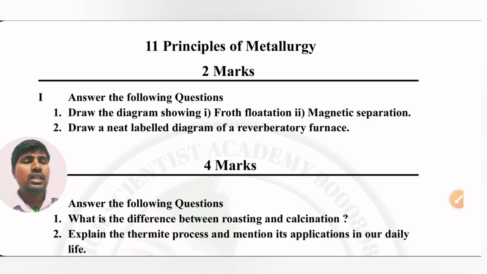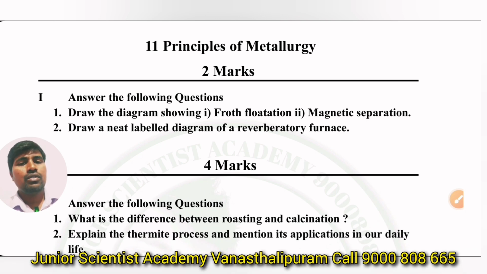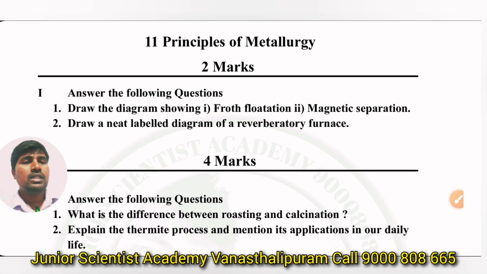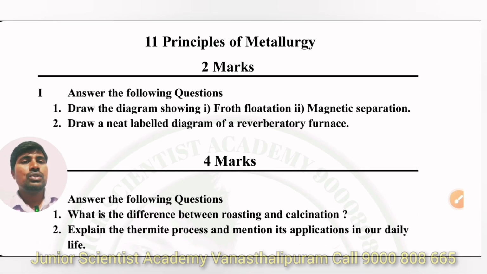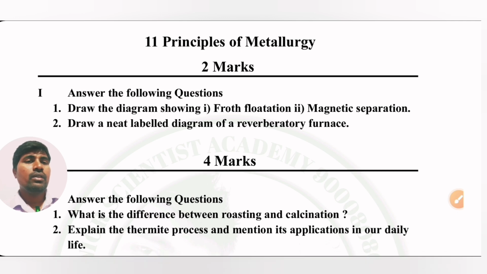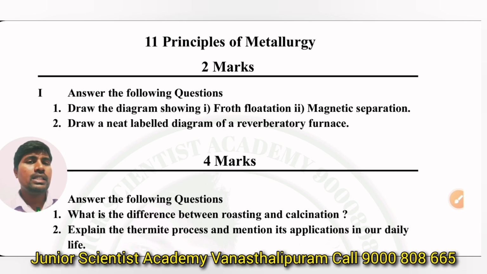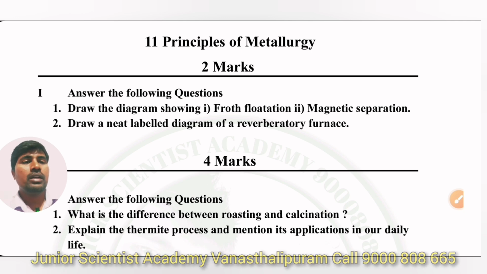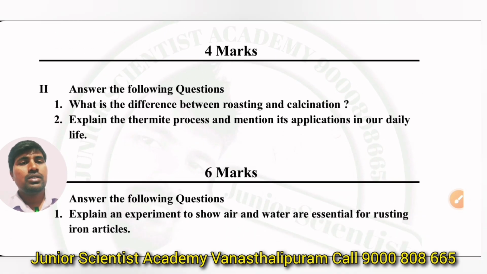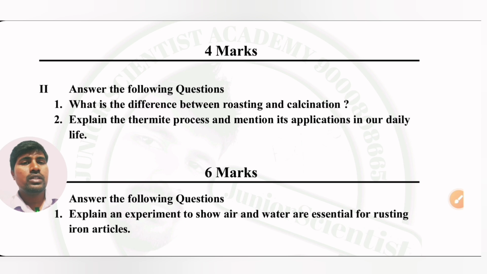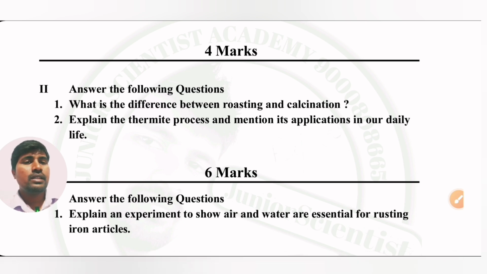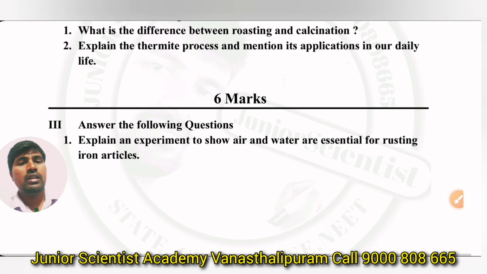Next, principles of metallurgy. 2 marks questions and 4 marks questions. 6 marks questions. Here, I am expecting diagram based questions. Principles of metallurgy means froth flotation and magnetic separation. Next, second question is draw a neat labeled diagram of a reverberatory furnace. Diagram based questions. Next, 4 marks questions. What is the difference between roasting and calcination? Second question, explain the thermite process and mention its applications in our daily life.